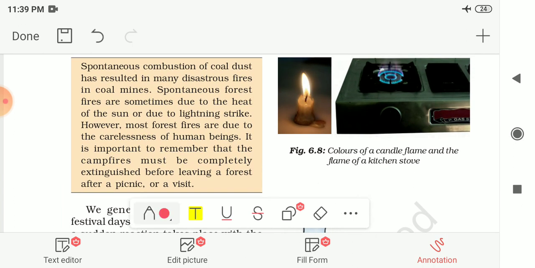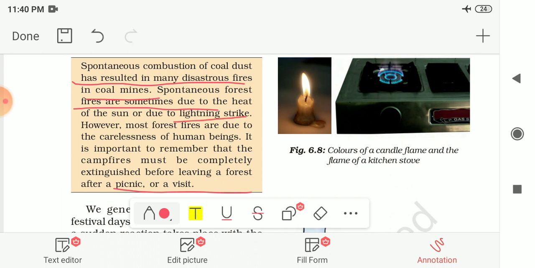Here one fact is given to you: spontaneous combustion of coal dust has resulted in many disastrous fires in the coal mines. In the coal mines, coal dust is present, and its spontaneous combustion results in disastrous or dangerous fires. Spontaneous forest fires are sometimes due to the heat of the sun or due to lightning strikes.